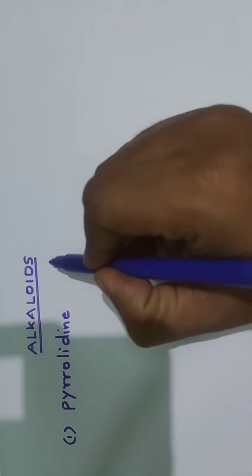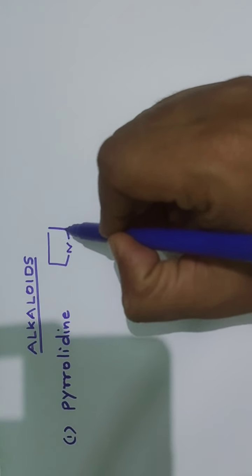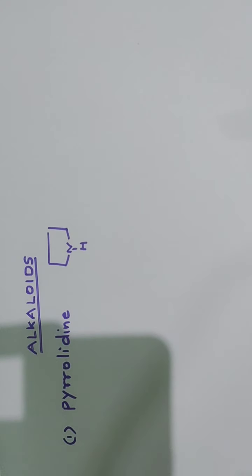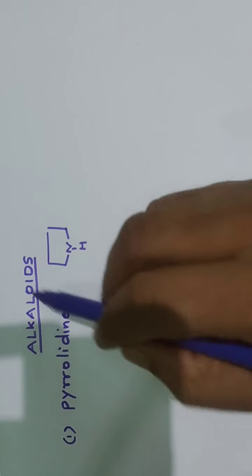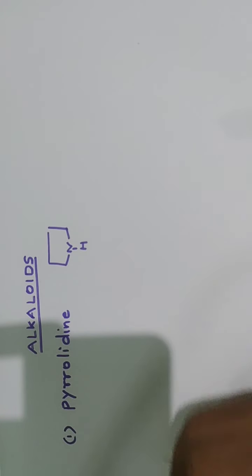So I'll draw the structure of the pyrrolidine. This is pyrrolidine ring. Okay, so alkaloids that contain this nitrogen heterocycle system are called pyrrolidine alkaloids.